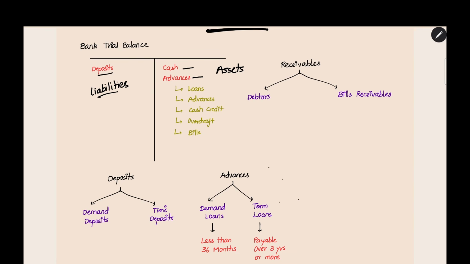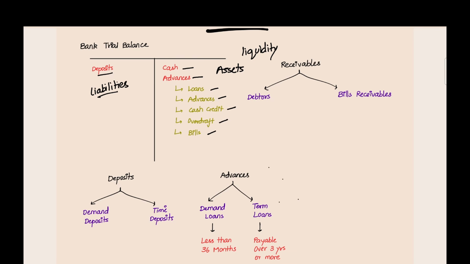And then advances. From that 1 lakh or 3 lakhs you deposit in the bank, they will give advances to other businesses and people who are in need of loans. They will be in different forms like loans, advances, cash credit that they can give to business, overdraft facility or bills. In many ways, the banks lend the amount to customers. So these are the assets and liabilities. And assets will be ranked by liquidity position. First, the most liquid, cash, will be given. Second, advances. Like that, based on the liquidity position, these will be ranked.